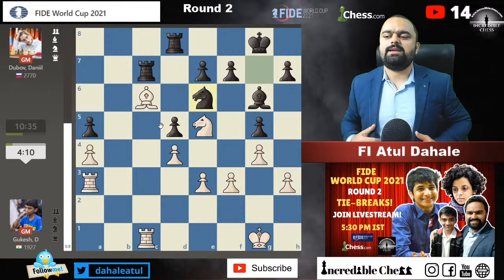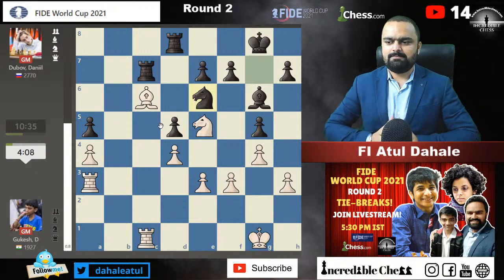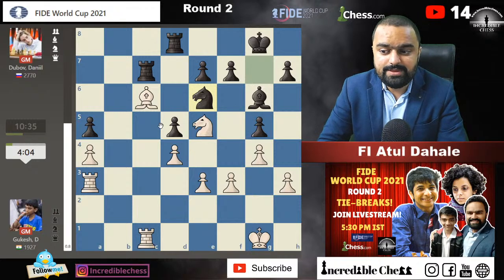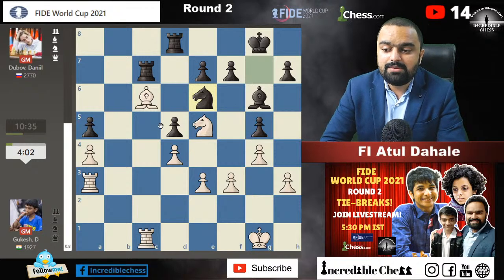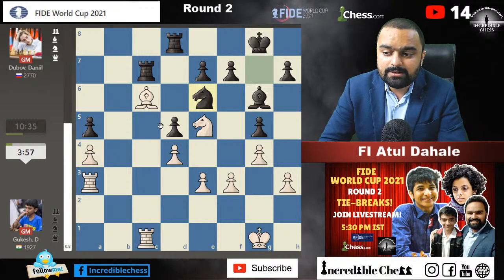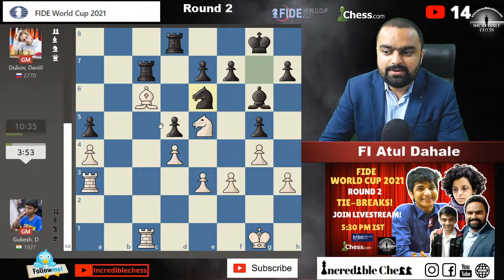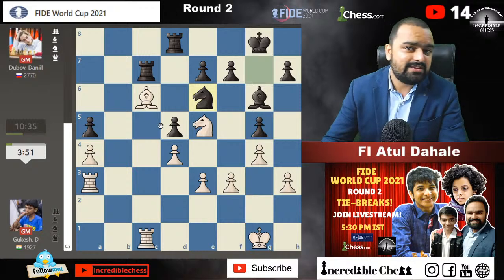Because see, all the top players like to take more risk in shorter time controls because they believe in their technique and their intuition, because it is developed through lots of hard work. So even if the games are drawn in the initial stage of the tournament, that is completely fine because they are gearing up.